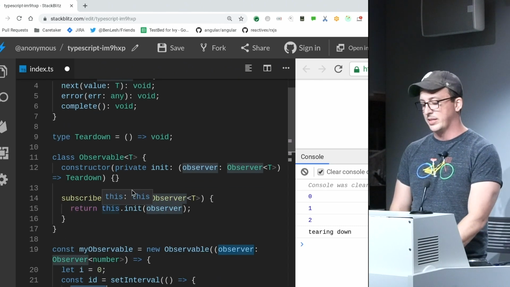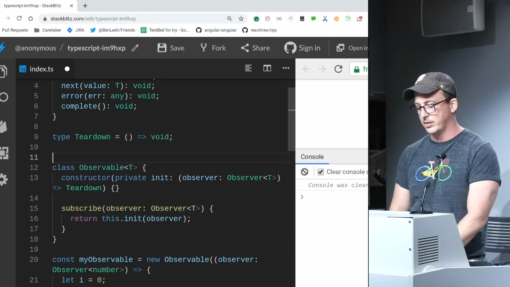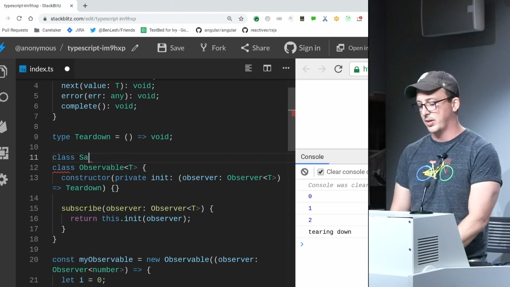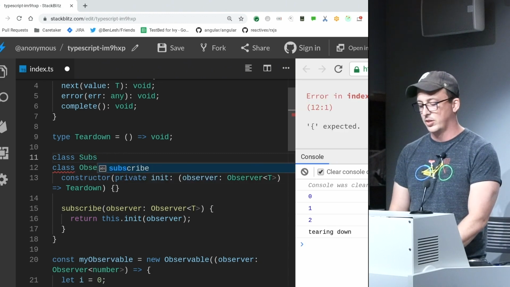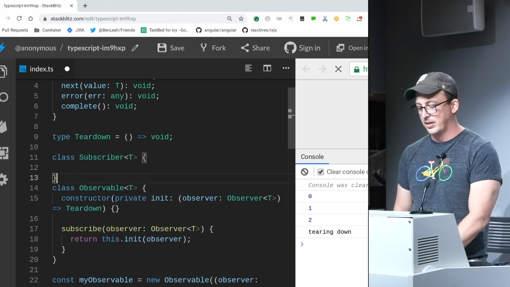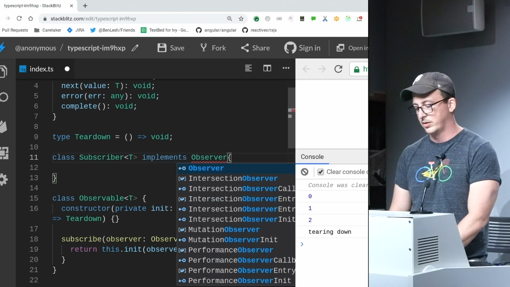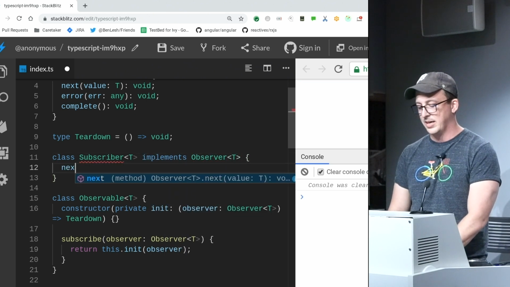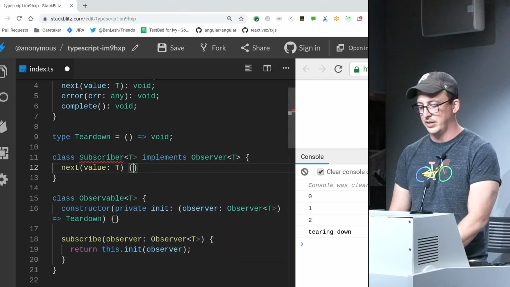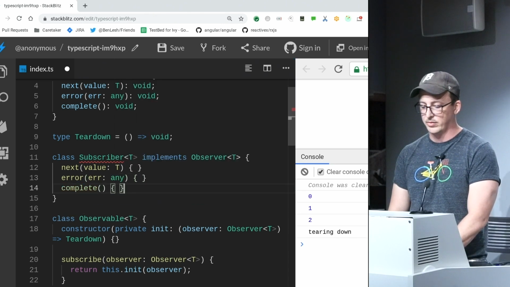You can just provide next or just provide complete or something like that. So what we do is we take that observer and we can have a class, and I'm going to make this class above here. We'll call it safe subscriber, or I'll just call it subscriber. It has a generic type, and subscriber is going to implement Observer of T. So that means we need to have a next on it, value of T. We need to have an error on it, error of any. And we need to have a complete on it, which takes nothing.